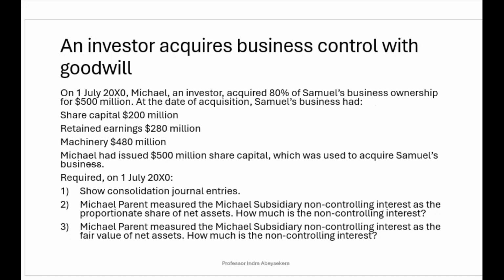In this example, on 1st of July 20X0, Michael, an investor, acquired 80% of Samuel's business ownership for $500 million.